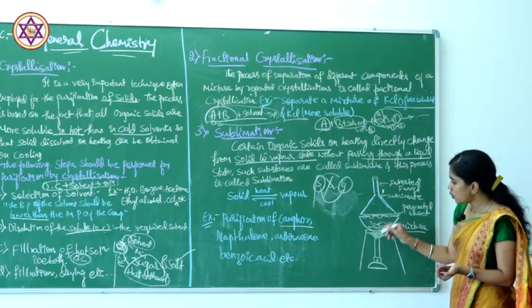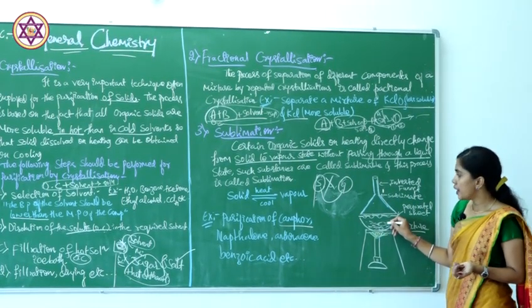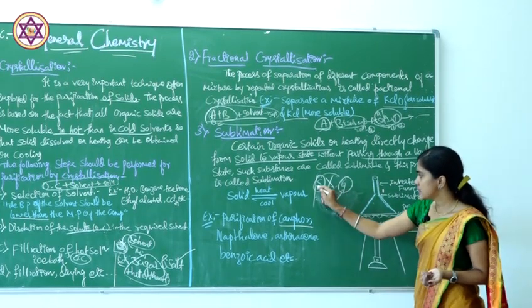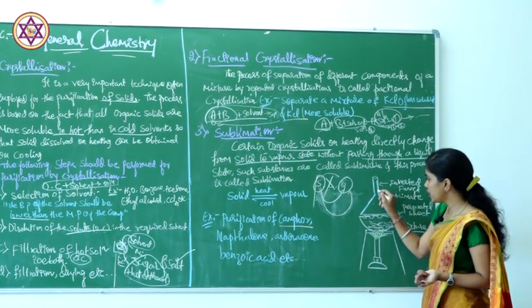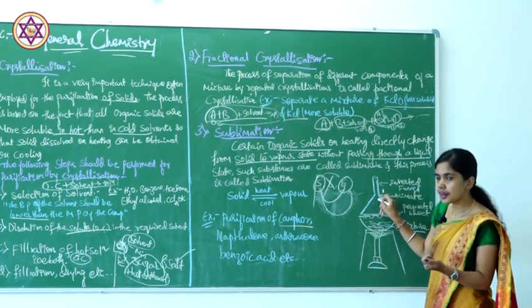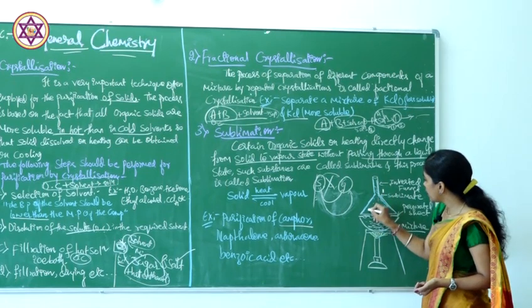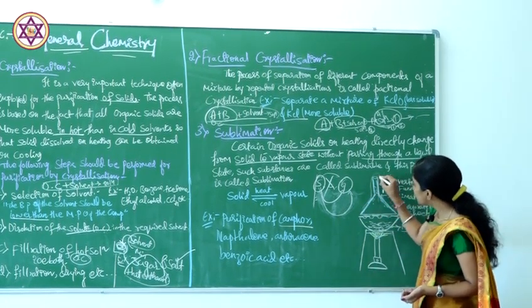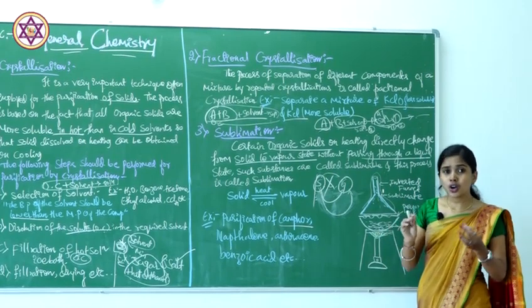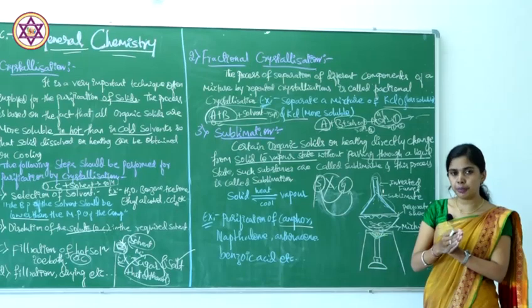As we heat the given mixture, what is the process here? It is directly converting from solid to what? Vapors directly. These vapors rise to the inverted funnel, which is covered with a cold cloth or a cold, wet paper.